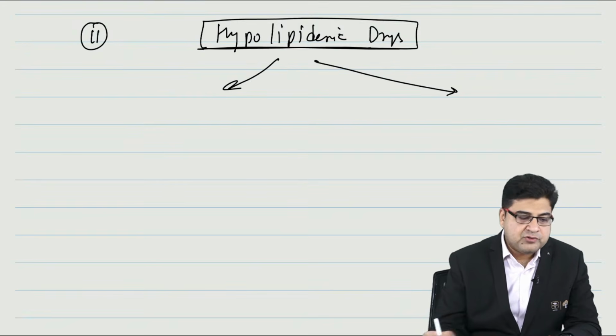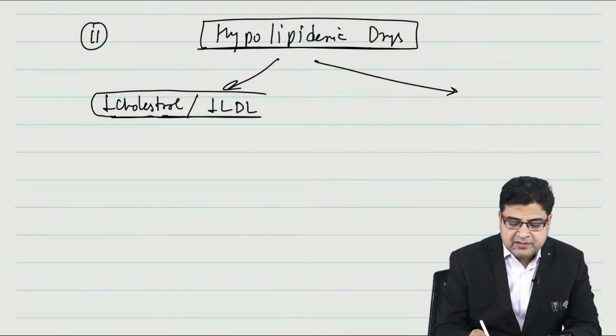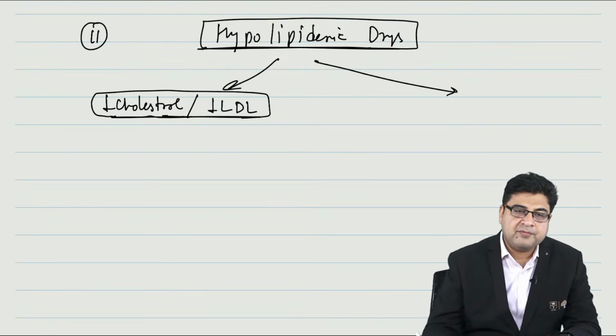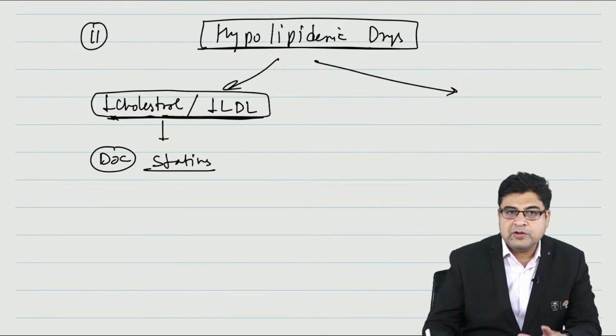So, here we have two types of medicines. The first group of medicines is given to reduce the level of cholesterol. Now, cholesterol is maximally stored in LDL, so medicines are given to reduce the level of LDL. Which medicines are given to reduce the level of LDL? The drugs of choice are known as statins.